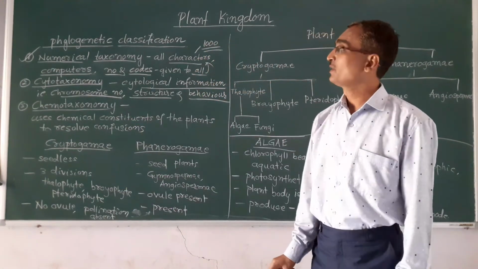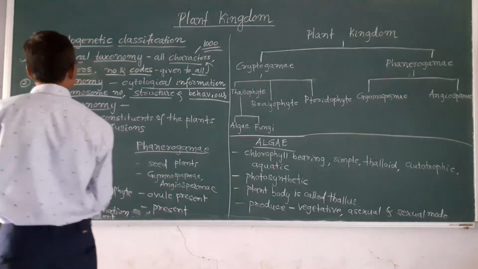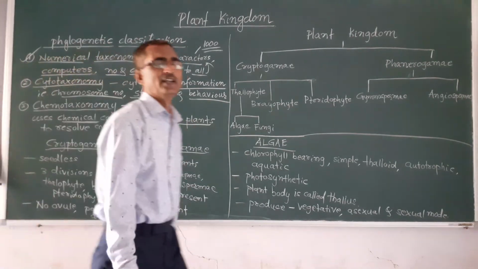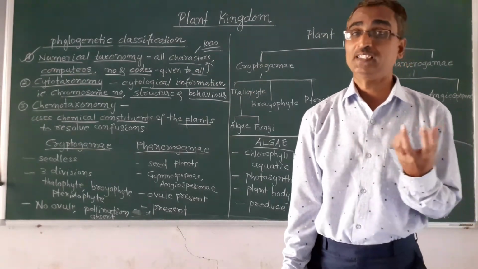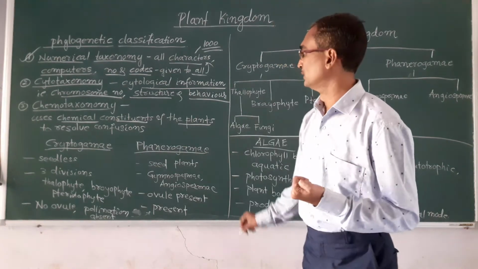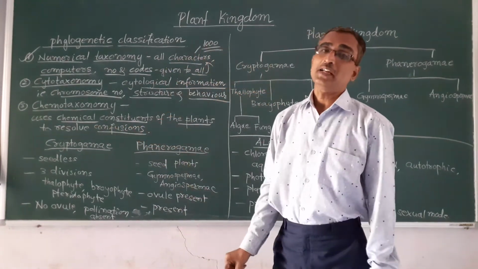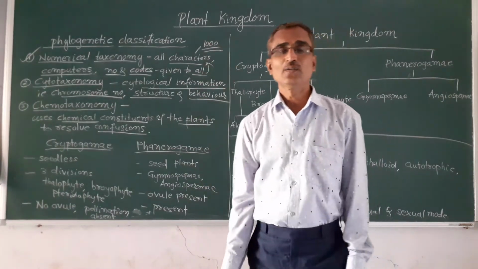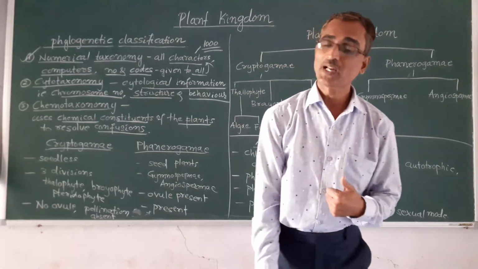As the name itself indicates, chemo means chemical. Here it uses the chemical constituents of the plants. In chemotaxonomy it uses the chemical constituents, that is the chemical part of the plant, to resolve all the confusions. So that is chemotaxonomy. So that is how the plants are classified in the beginning.